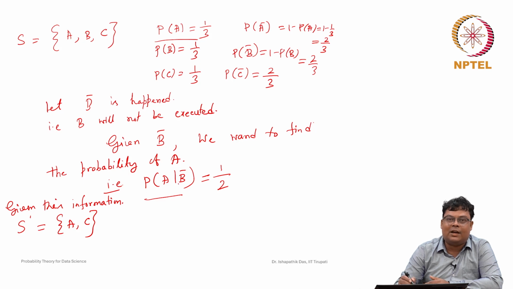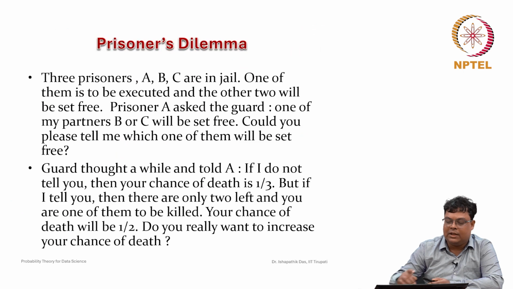So, the guard says, do you want to increase the probability of your death? Here it is written that 3 prisoners A, B, C are in jail, one of them is to be executed and the other 2 will be set free. Prisoner A asks the guard, one of my partners B or C will be set free, could you please tell me which one?